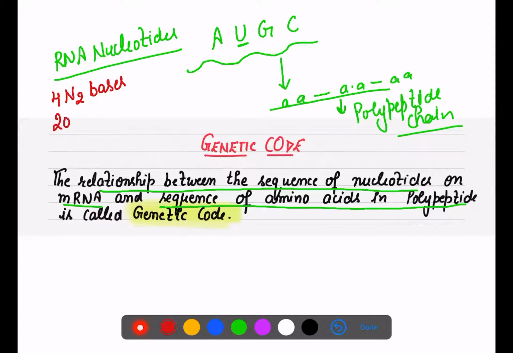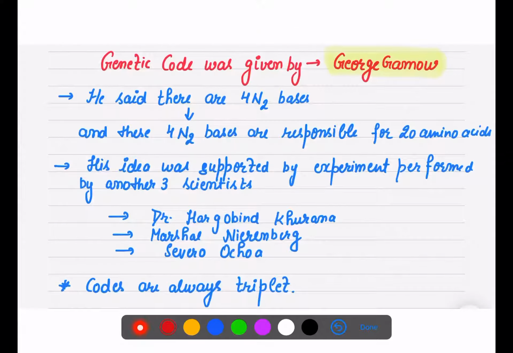How many amino acids? 20 amino acids are generally present in our body. With research, new amino acids are also occurring in nature, but we will talk about the 20. So what is a code? These nitrogen bases are going to code for these 20 amino acids. Can you imagine, just 4 nitrogen bases are going to code 20 amino acids. So a scientist studied this code: how is it possible that 4 nitrogen bases code for 20 amino acids?